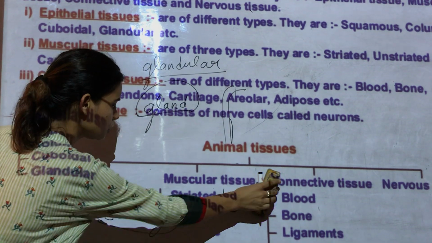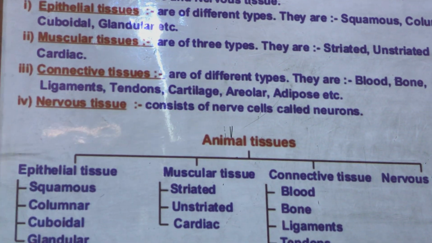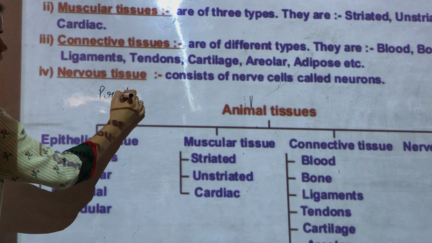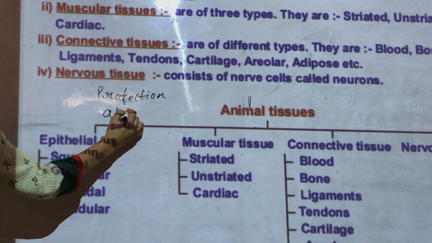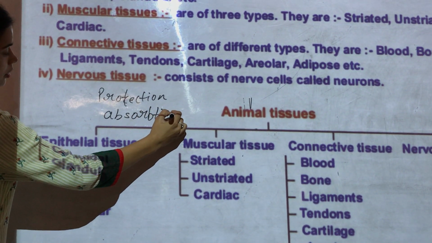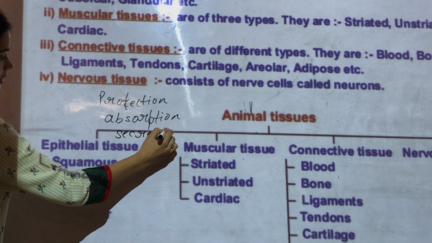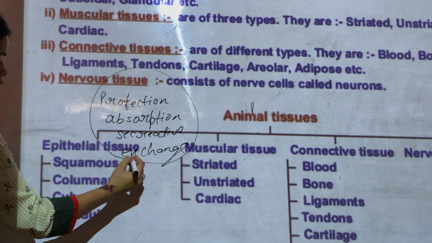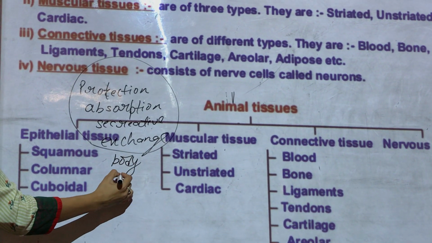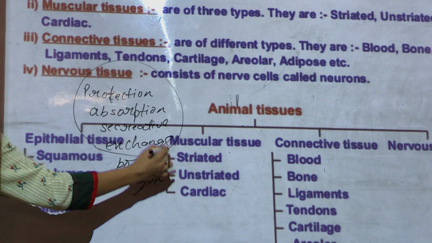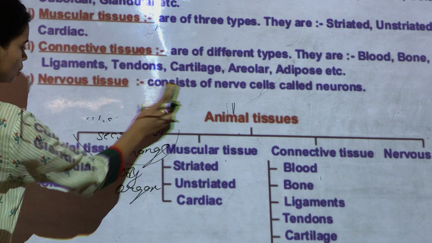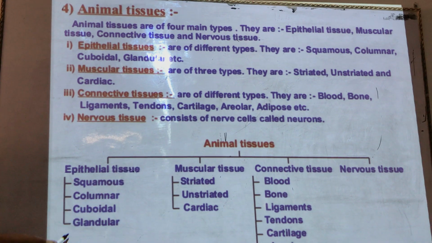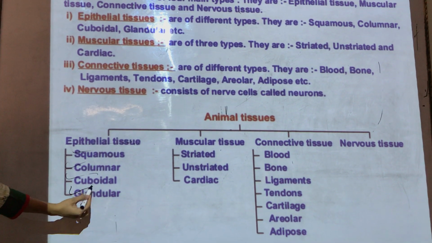Children, I hope by now you understood the role of all the epithelium tissues. They not only provide us protection, but they also help in absorption. They also help in the secretion of certain things. They also help in the exchange of various things in and out of our body, and in and out of the internal organs. So that is the role of epithelium tissues. Children, I hope it is very clear. You can take a screenshot of it. Epithelium tissue is of 4 types: squamous, columnar, cuboidal and glandular.